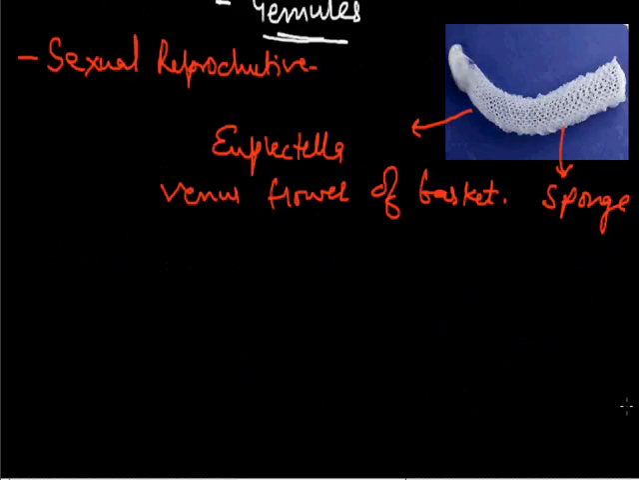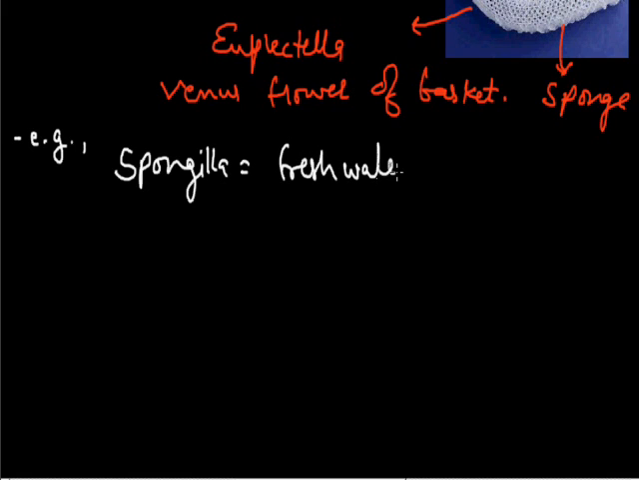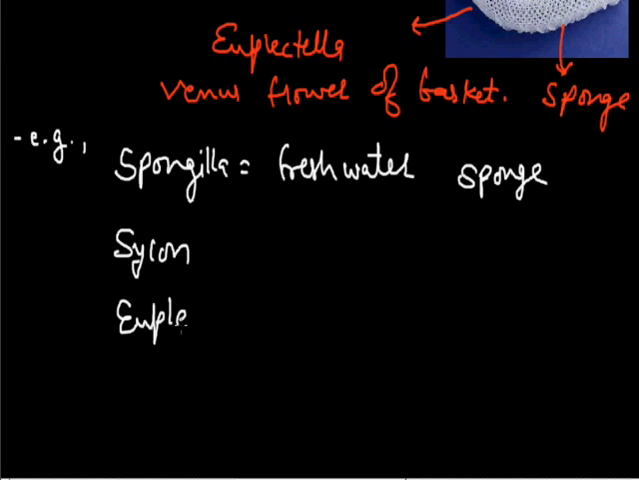Another example of this group is Spongilla. Spongilla is the bath sponge. So Spongilla is the freshwater sponge. Scypha and Euplectella are some examples of this group.